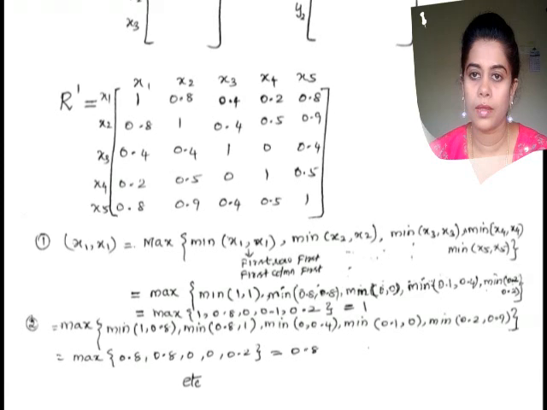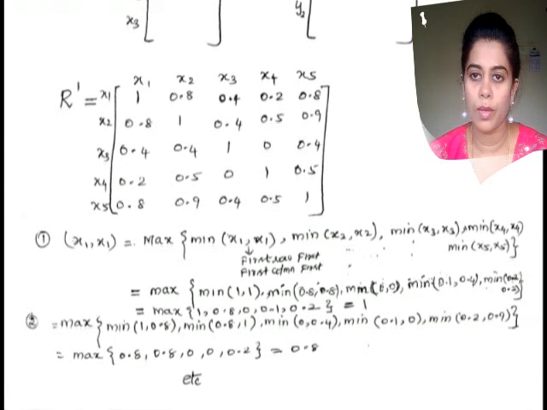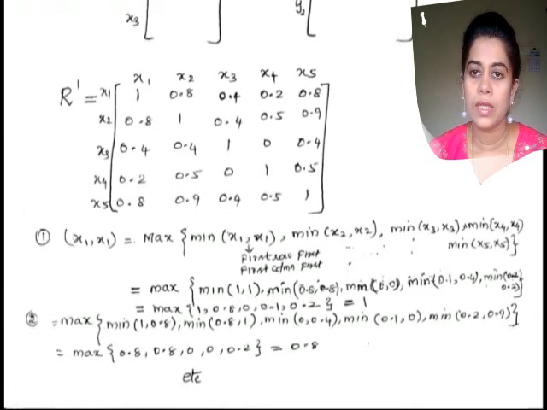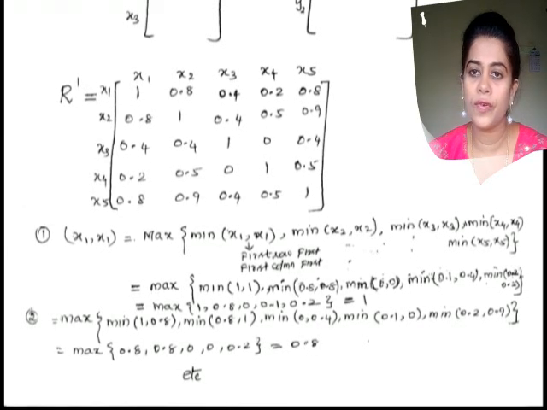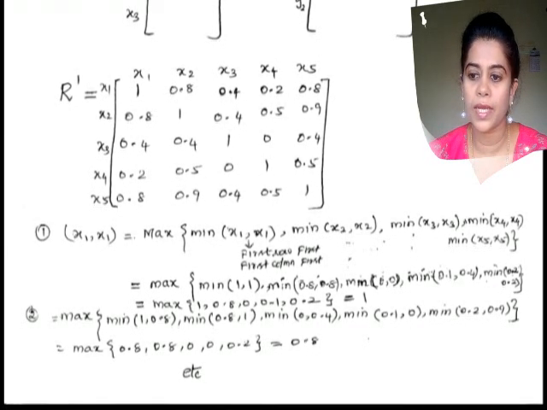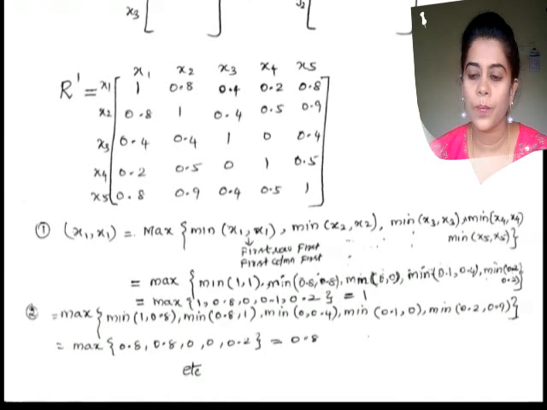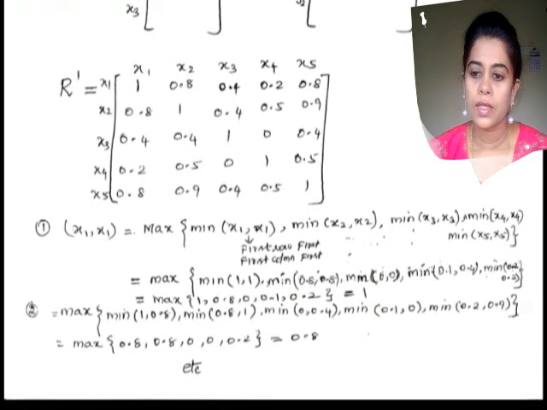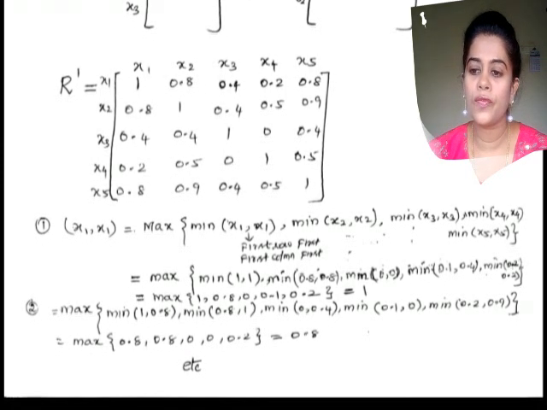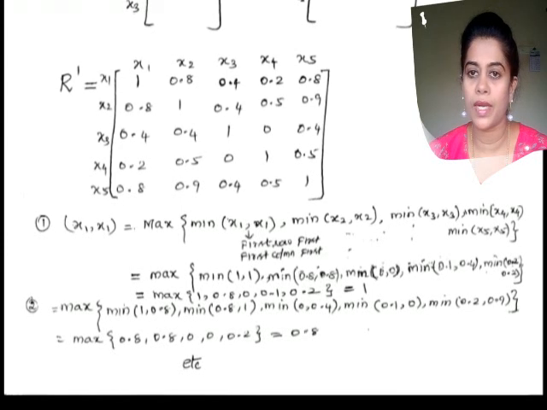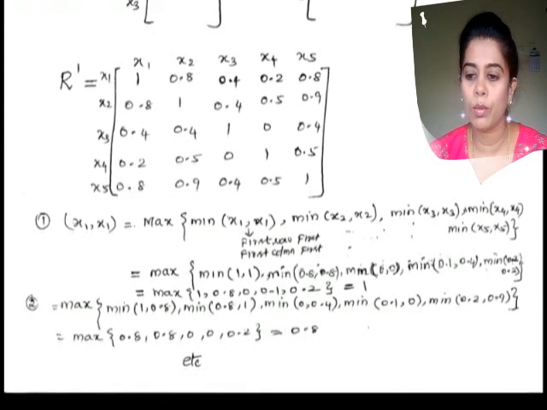Then comma minimum of the third entry of the first row of the first matrix with the third entry of the second column of the second matrix, that is 0 comma 0.4.